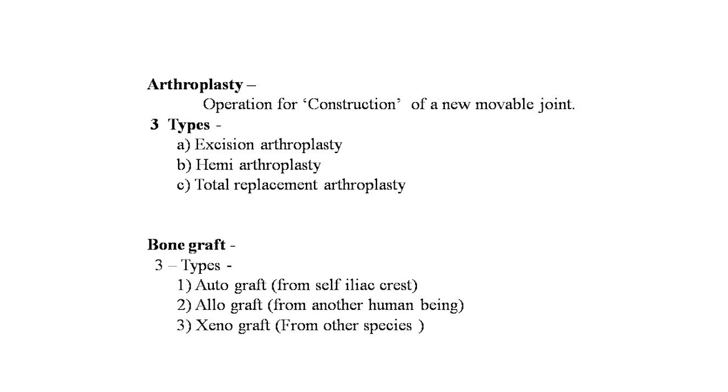Then bone graft. The bone graft is also of 3 types: autograft from self, such as the iliac crest, allograft from another human being, and xenograft from another species. These are the 3 types of bone graft: autograft, allograft and xenograft.